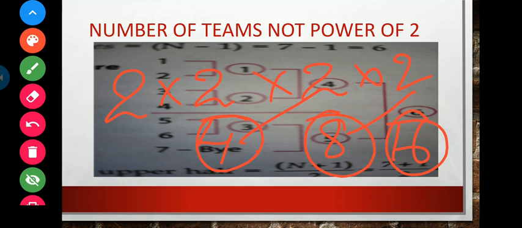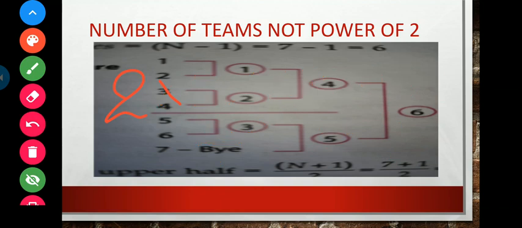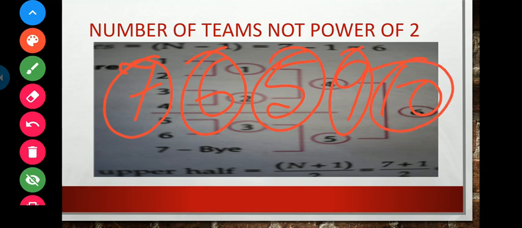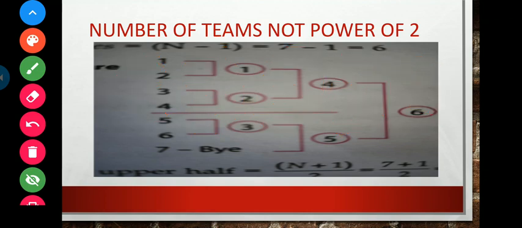So if this number of teams is reported to any tournament, there is no problem to make the fixtures. But if the number of teams is other than these numbers, like 7 teams, 6, 5, 9, 10, today we will discuss all these numbers. So let us take the example of 7 teams.